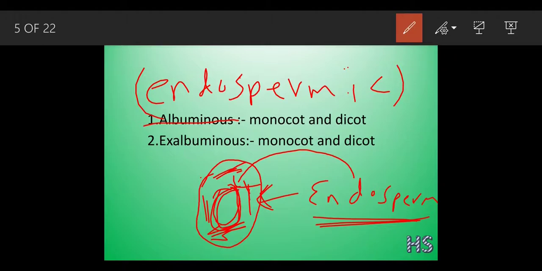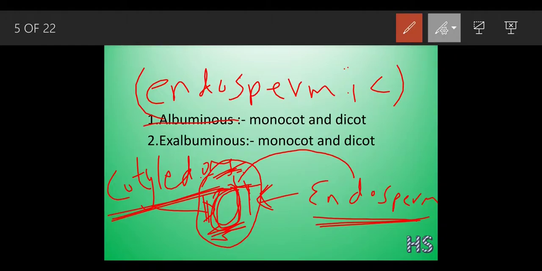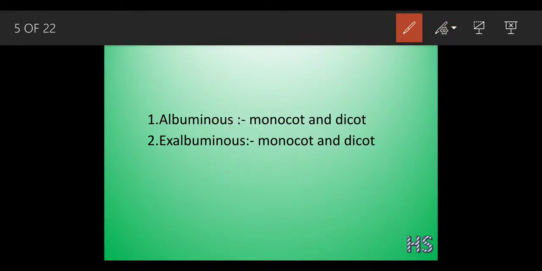This was the endosperm, and the inner structure is called the cotyledon. Cotyledon is a place where they can store up the food, and endosperm means providing the nourishments. Like we eat food, so where does it get stored? Inside our stomach. So the cotyledon is like your stomach, and endosperm is like the food we eat. Okay, this was about the albuminous part.